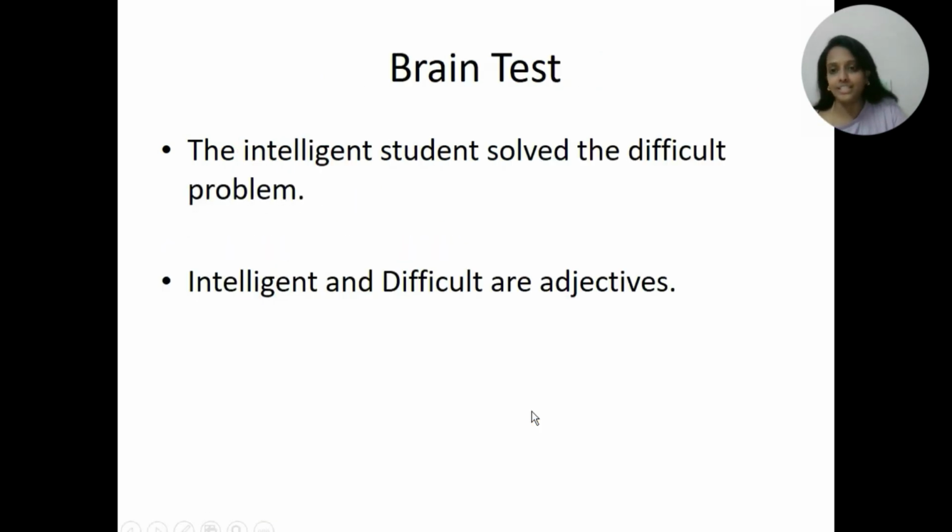Now, look at this sentence, okay? The intelligent students solve the difficult problem. How many adjectives can you find? Take a second. Now, did you find them? The answer is intelligent and difficult, because intelligent describes the students and difficult describes the problem. Both words are painting nouns, therefore, both are adjectives.